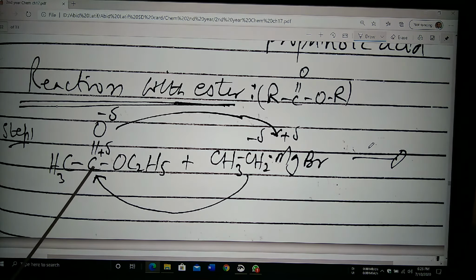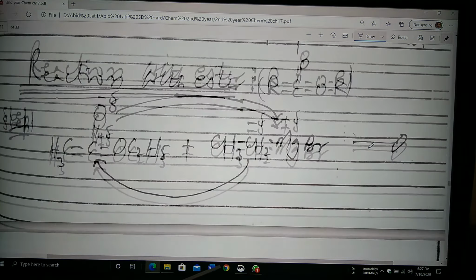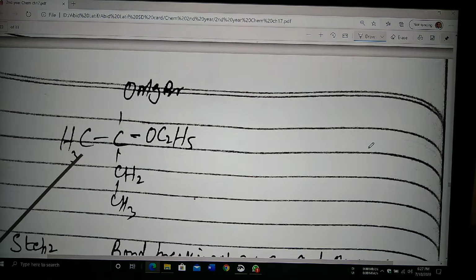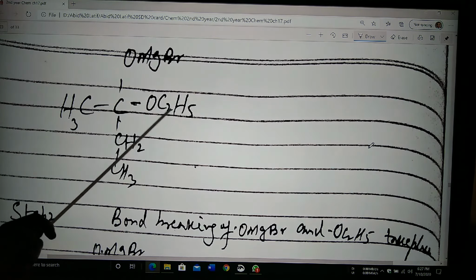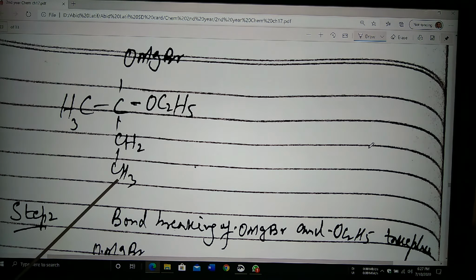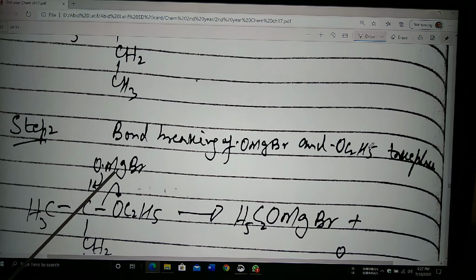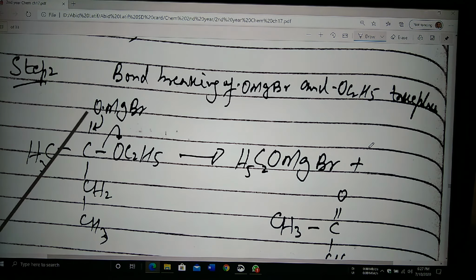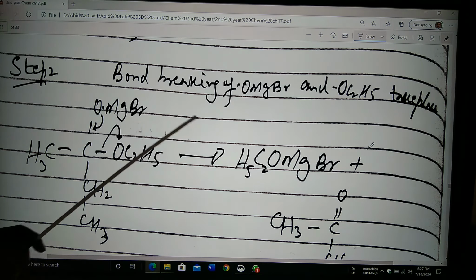CH3C, this is partial negative, this is partial positive. Now this magnesium attack on this oxygen and CH2 on this carbon. So we will get the product, that is CH3 COCH2C5 OMgBr CH2 CH3. Now in the second step, that is bond breaking and bond making take place.